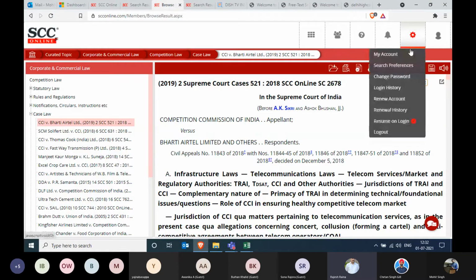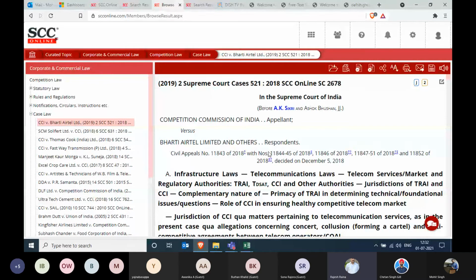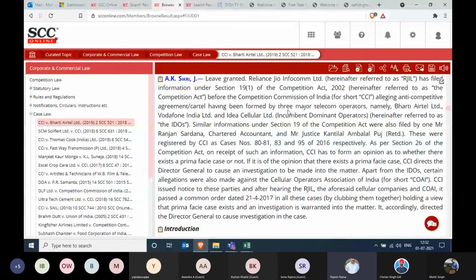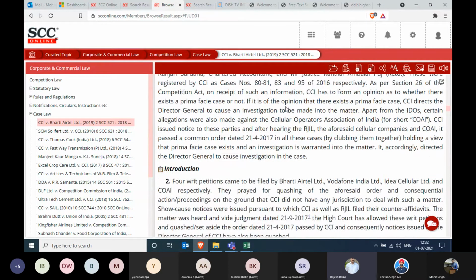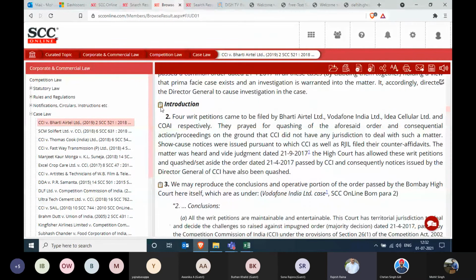Just close this. Click on Justice Sekhri's name. It will go to that judgment portion from where his judgment starts. And while we scroll down a little bit, it will show us the para numbers. From here, I can select those paras and then copy them. Like in this case, if I see before introduction, there's a small icon. If you click on that once, a green tick will appear.